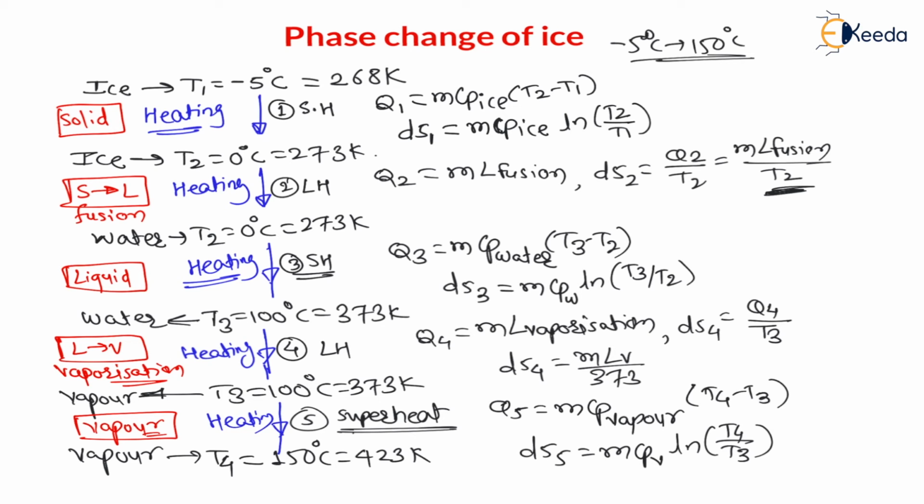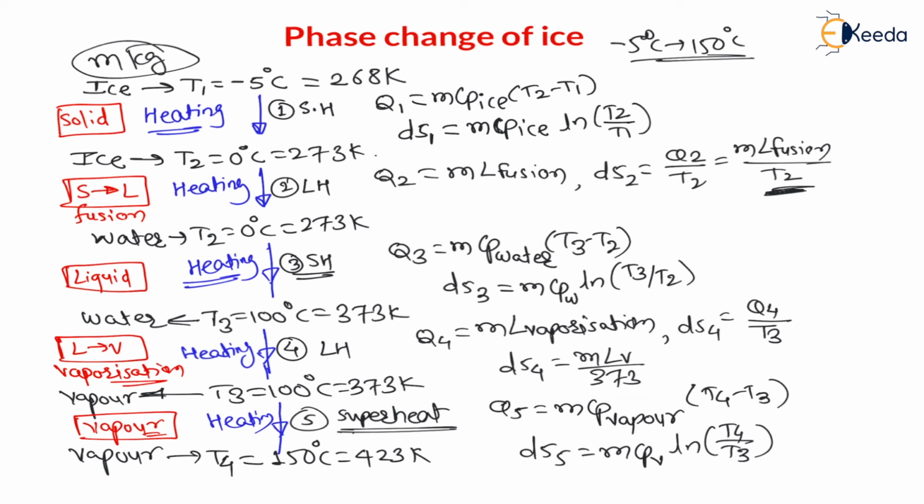My dear students, let us say we have m kg of ice. For the conversion of m kg ice from -5 degrees Celsius to 150 degrees Celsius, there are these many stages. First, ice will heat up to ice at 0 degrees Celsius, then ice will convert into water at the same temperature, then water will heat to water at 100 degrees Celsius, meaning temperature change of water, then water will evaporate, that is the phase change of water, then there will be superheating, right? These many stages are there.